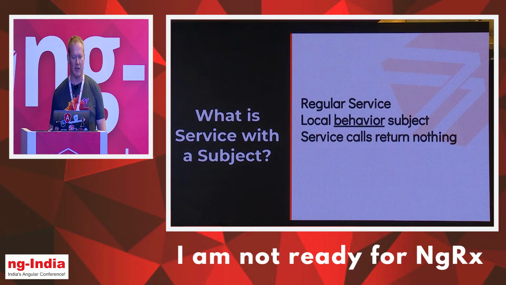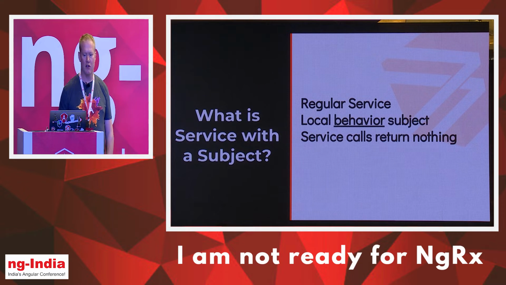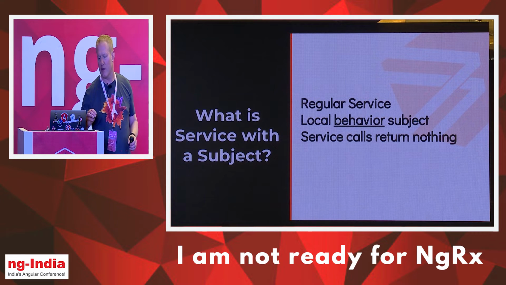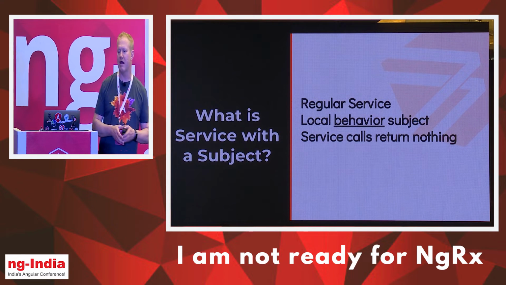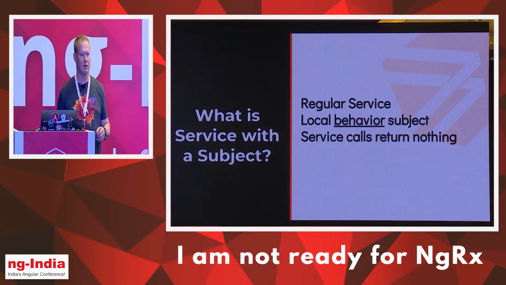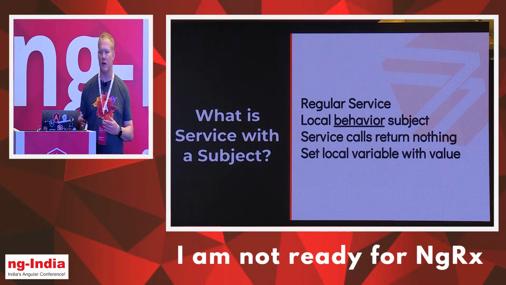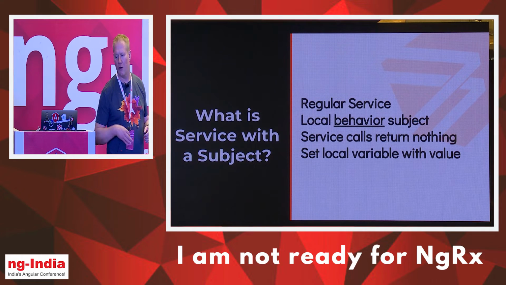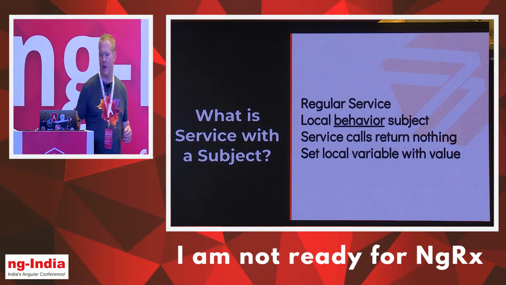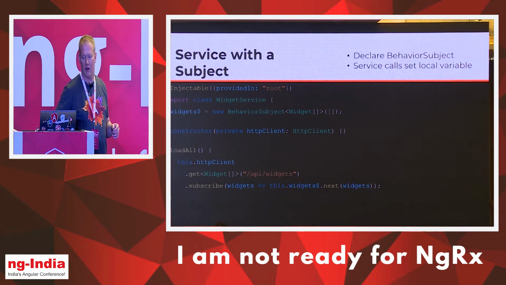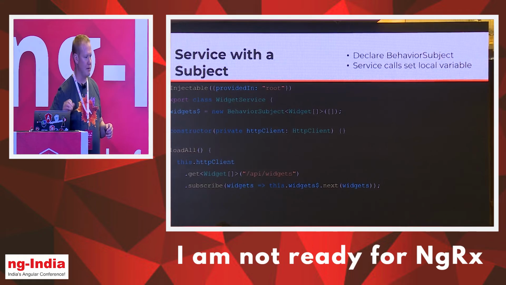So here's our first example. This is a service with a subject service. Here we've got our widget service. You can see at the top there, I have a widget$ assigned to be a new behavior subject. It's of type widget array, and we're going to initialize it with an empty array. And then our load all method is calling the HTTP client, which you've injected on the constructor, and we're going to go ahead and subscribe to that.